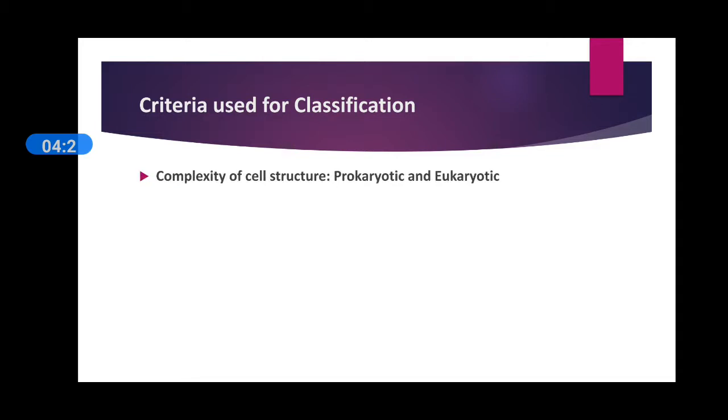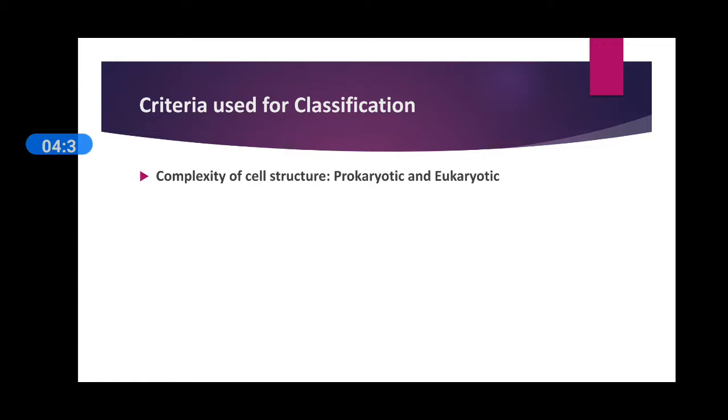Now when we think about classification, each classification requires some criteria, because without criteria we cannot classify living organisms. We know the similarities and differences, but in which characteristics we have to observe these similarities and differences, those are known as criteria used for classification. Our first criterion is complexity of cell structure.